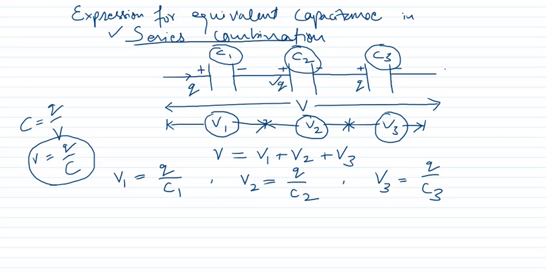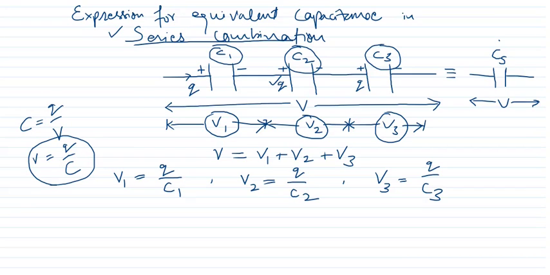Now if C is the equivalent, I will draw the equivalent diagram. If instead of these three capacitors I use a single capacitor to the potential V so that there is no change in the circuit, then this capacitor is known as equivalent capacitance, and let us say its expression is CS. So therefore if the capacitor CS is used across the potential V, then we get the same result.